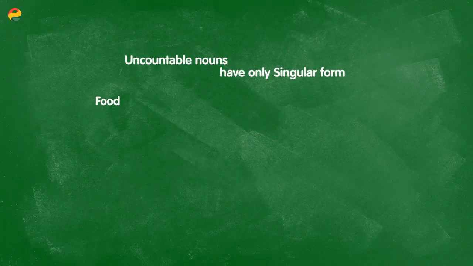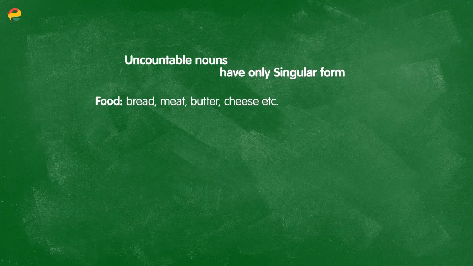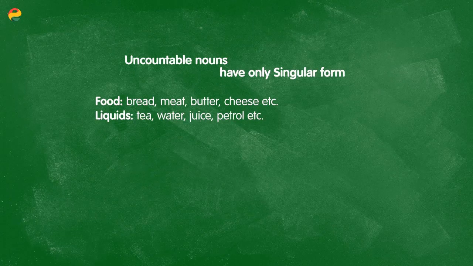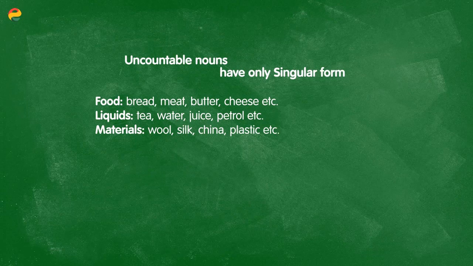Now, let's look at some examples of what things are considered uncountable in English. First, food items like bread, meat, butter, cheese, etc. are all considered uncountable, and so are liquids. Tea, water, juice, petrol, coffee, as are materials, things like wool, silk, china, plastic, anything that something is made from.